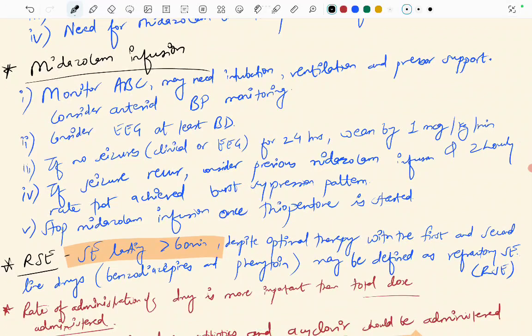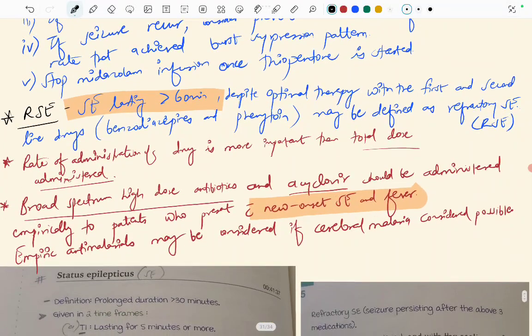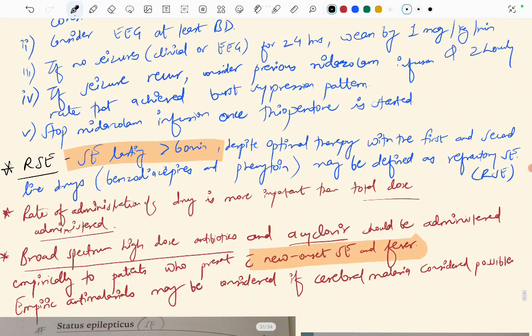Refractory status epilepticus: if the status epilepticus is lasting for more than 60 minutes, then it is called refractory status epilepticus. Despite the optimal therapy with the first and the second line drugs, that were benzodiazepines and phenytoin and levetiracetam, IV valproate and phenobarbital, it may be defined as refractory status epilepticus. Rate of administration of the drug is more important in status epilepticus than the total dose administered.